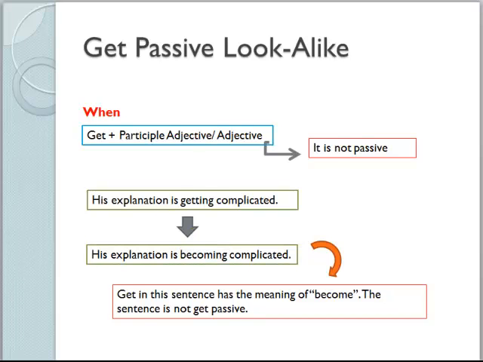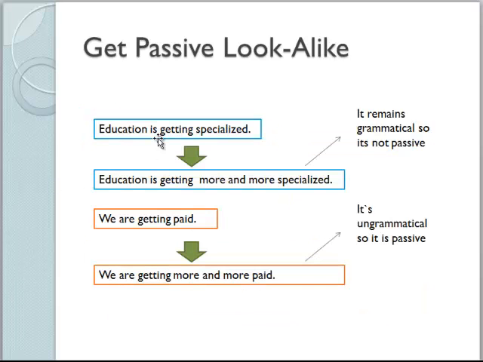Okay, and let's take another example. Okay, education is getting specialized. Okay, it's like saying education is becoming specialized. So we have another condition to make sure if it's a get passive or it's a normal active sentence with a get. We add more and more to the sentence.